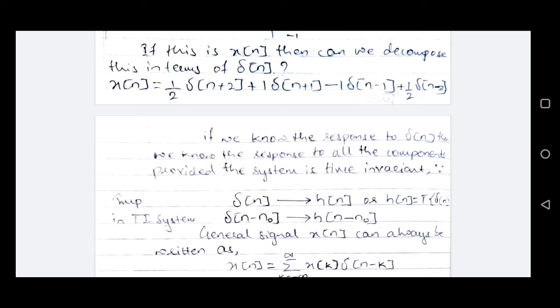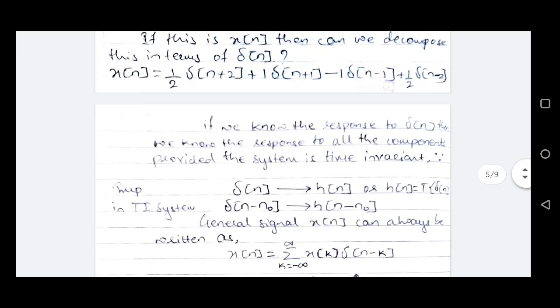So in general, if you combine all the terms of the delta function in terms of summation, any arbitrary discrete time signal x of n will be given by summation k from minus infinity to plus infinity x of k delta n minus k.